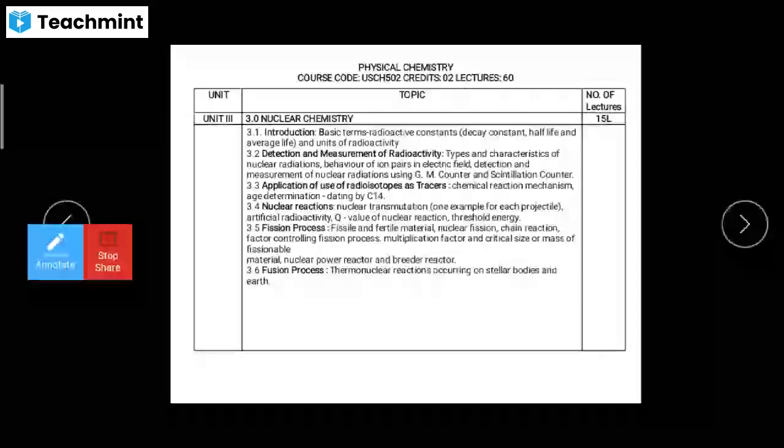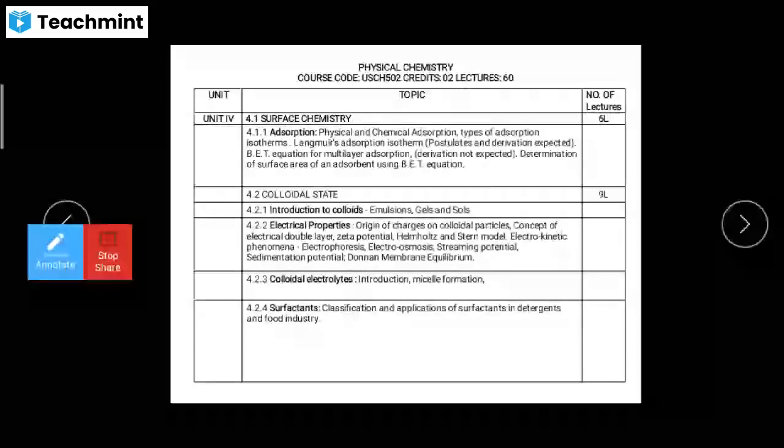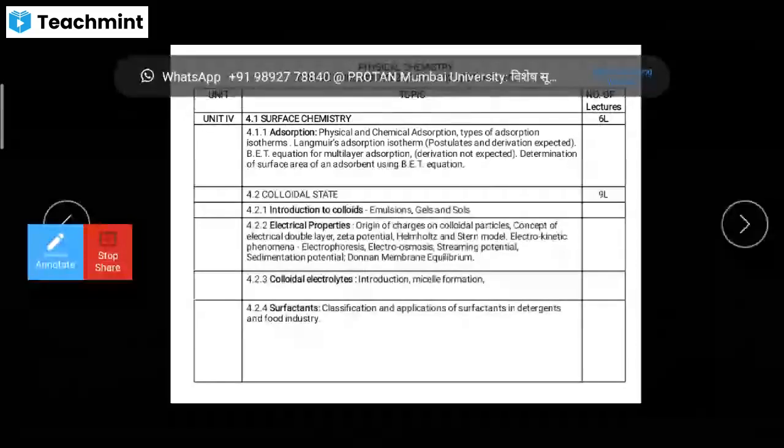Then the last unit of physical chemistry for this fifth semester is surface chemistry. In surface chemistry we have to talk fully about adsorption. It is a surface phenomenon, and in it adsorption is there, not absorption. Absorption is a different one and adsorption is a different one. Adsorption is the retention of the species at the surface only, and absorption is when any other species gets inside.